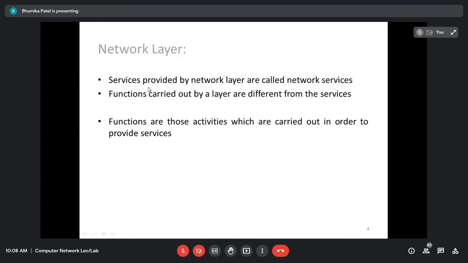As I already told, services provided by the network layer are known as the network services, and the functions and services are different things. In order to provide a service, we have to perform some functions, right? We have to perform some operations, and the functions carried out by the network layer are different from the services because functions are those activities which are carried out in order to provide the service. We have to perform some operations or some tasks in order to provide the services.